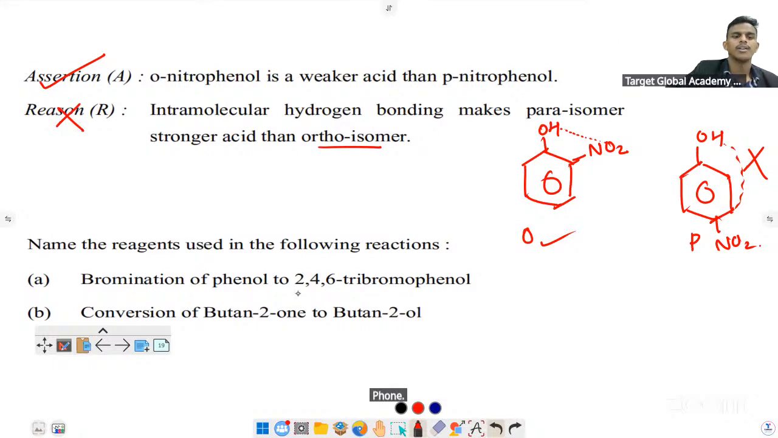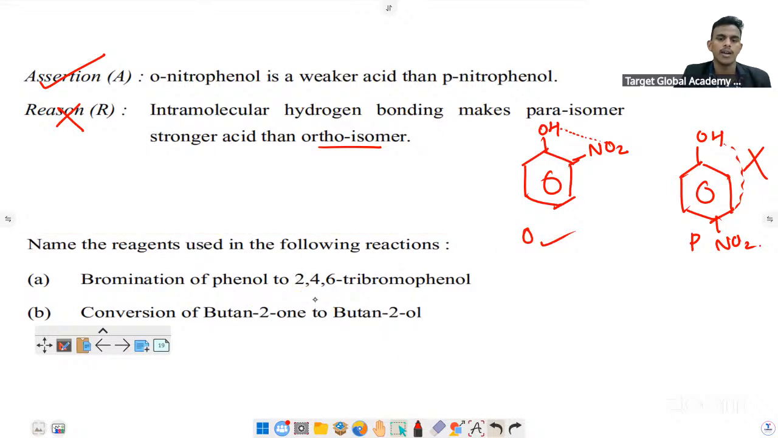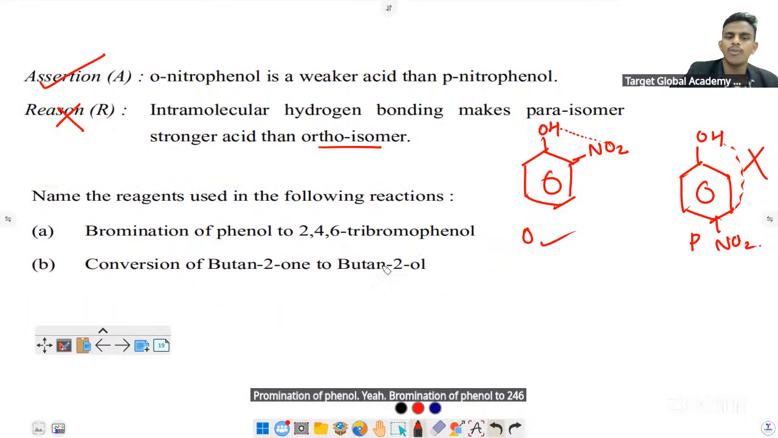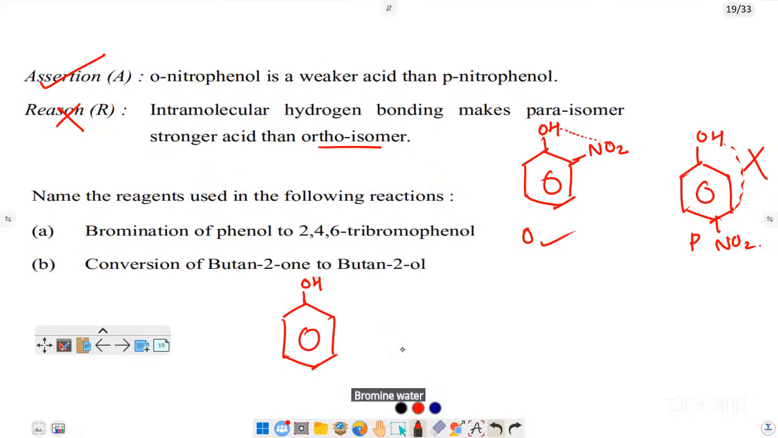Next, name the reagent used for the conversion in the following reaction. Bromination of phenol to 2,4,6-tribromophenol. Anyone can say the converting reagent? How will you convert? Water. Yeah, exactly.